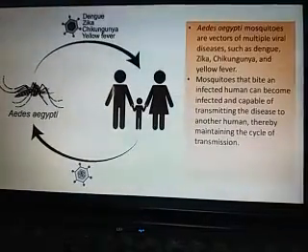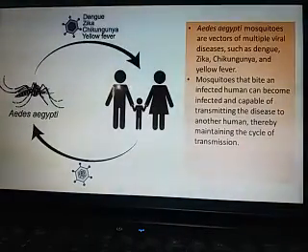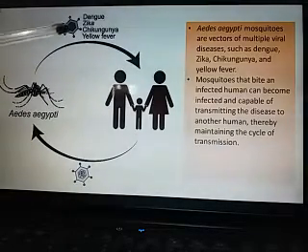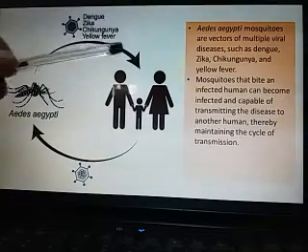Okay, here you can see the Aedes aegypti not only transmits the dengue virus from one infected person to the healthy human, but it also transmits the Zika virus, chikungunya virus, and yellow fever virus.